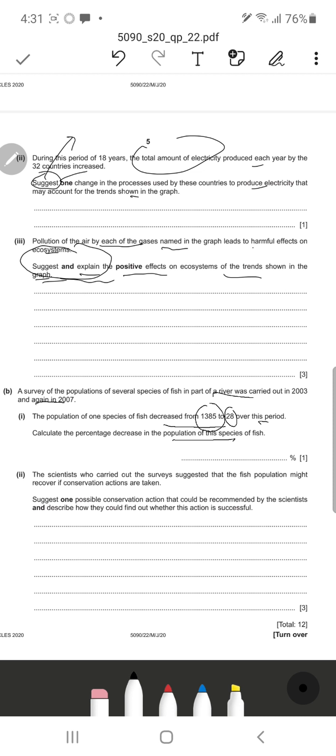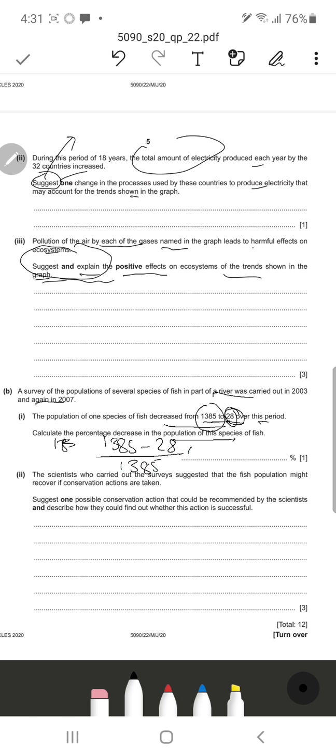This is a simple question where we just have to calculate the percentage decrease. It decreased from 1385 to 28. So 1385 minus 28, divided by 1385.